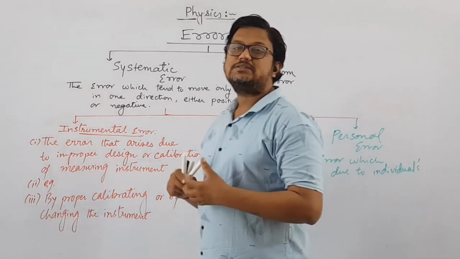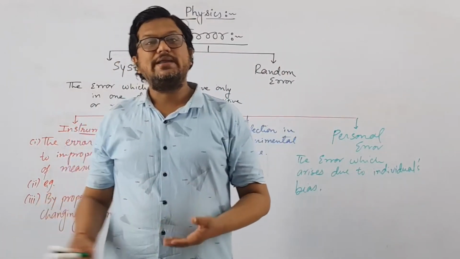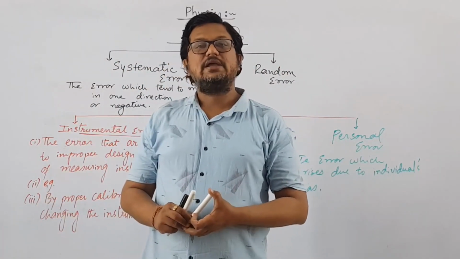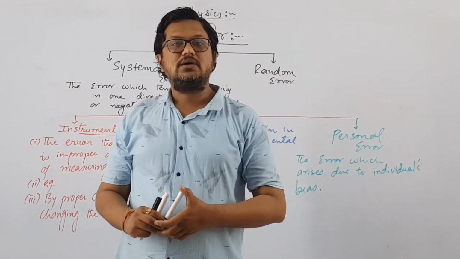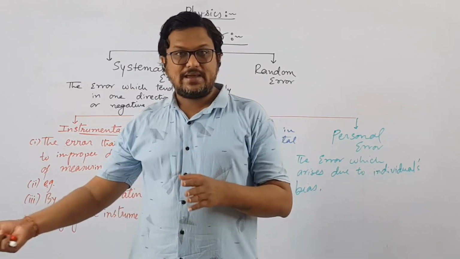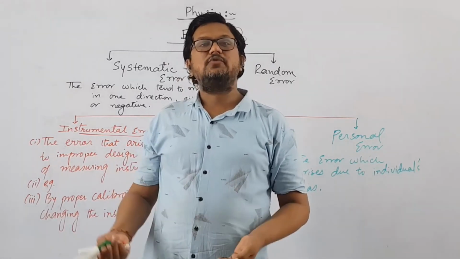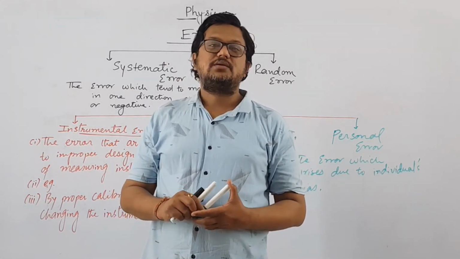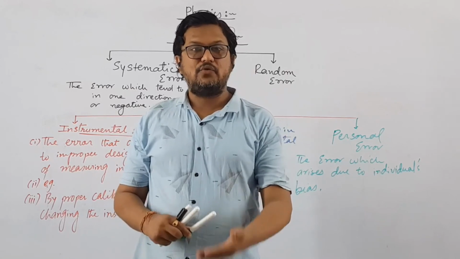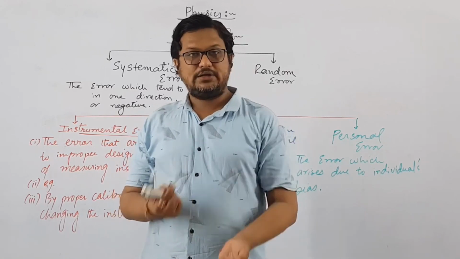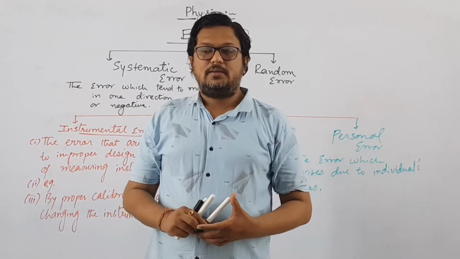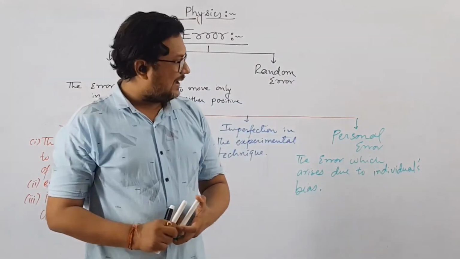Such errors are known as personal error. You can give any example which we have discussed, such as while taking the reading of a voltmeter, current meter, or the parallax error which will be introduced. All these examples you can give. And how can you remove this error? We can remove this error by becoming more careful, more active, and we can remove this kind of error.